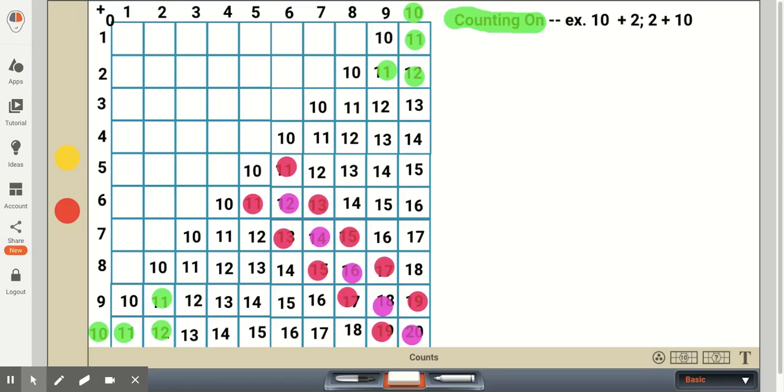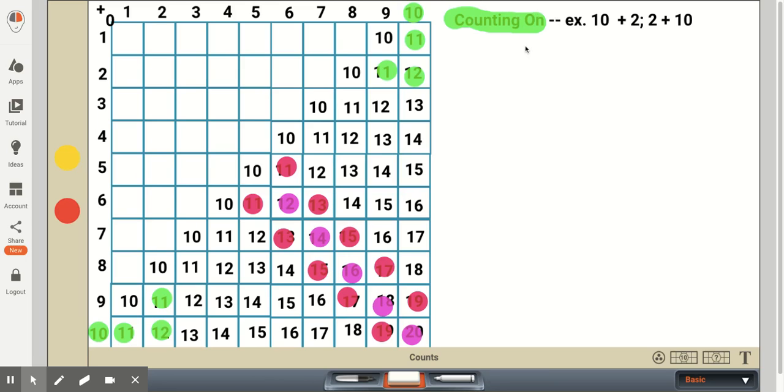If it's 0 plus 12, our first grader can think of it as 12 plus 0. So they're not counting on from 0 and adding 12. They'll just start at 12. They know they're not going to be adding anything. So 12 plus 0 would be equal to 12. And then the counting on strategy, that's the same as what we looked at before.